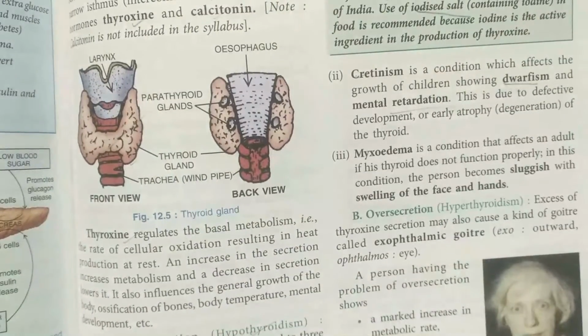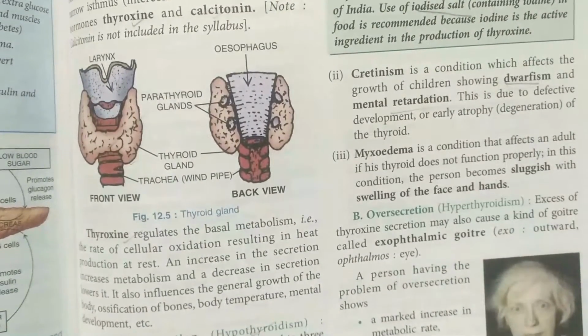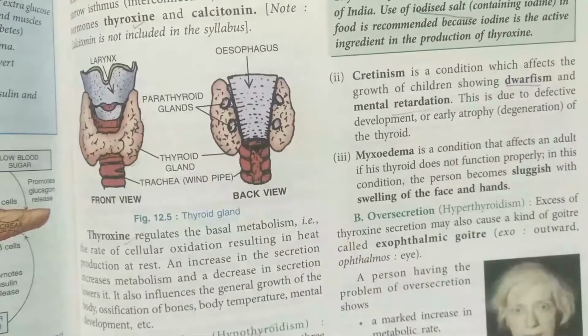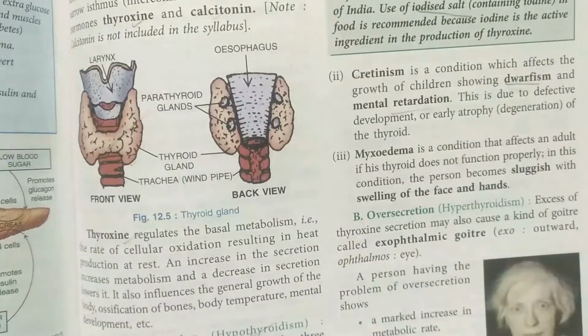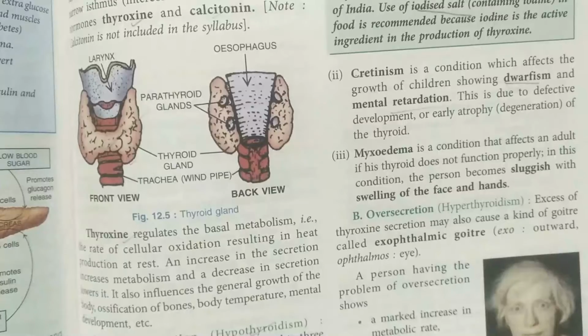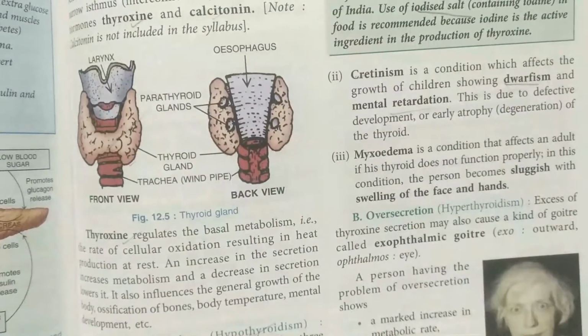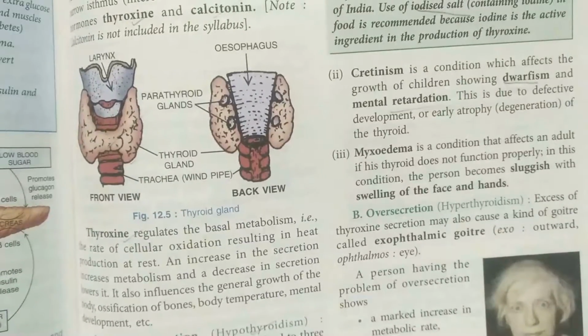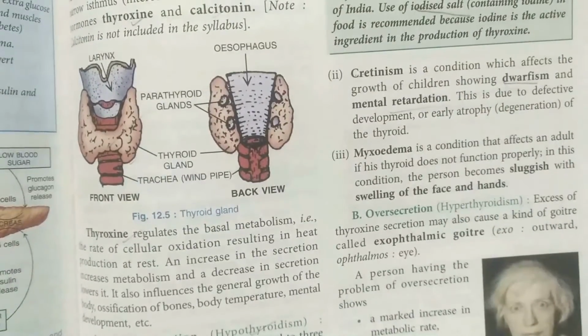So all these are the symptoms of cretinism. Now the third one is myxedema. Myxedema is also a very important disease, and it mostly affects the adult person in which the thyroid gland